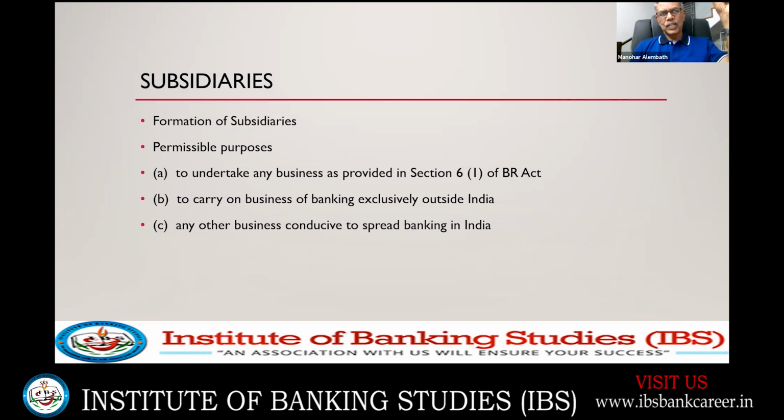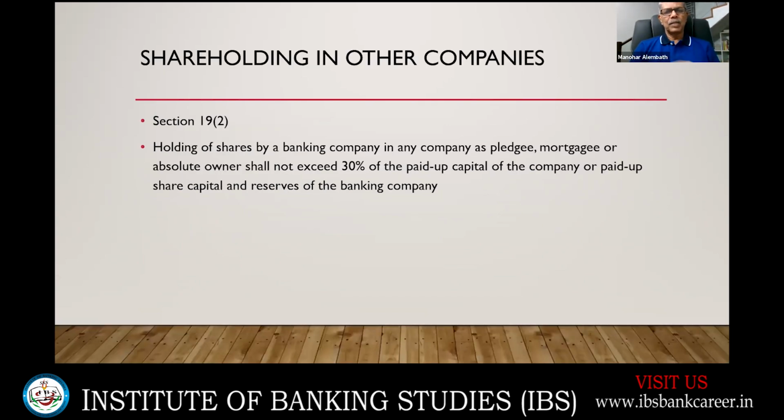We have already seen section 6.1, permitted business. To carry on the business of banking exclusively outside India: some of the banks have subsidiaries in Kenya. It's not branches. Bank of India has a subsidiary in Kenya to look after the operations in Kenya. So that's what I mean: to carry on the business of banking exclusively outside India, or any other business conducive to the spread of banking in India, that is, which is related to banking. Only for those things can they open subsidiaries.